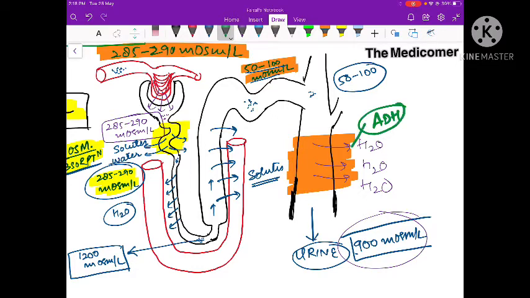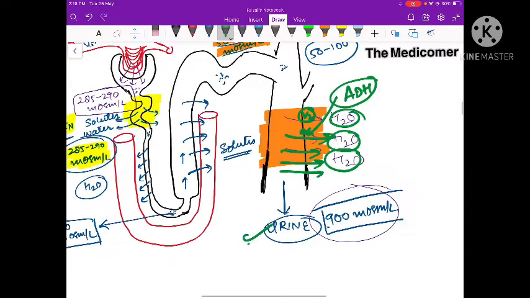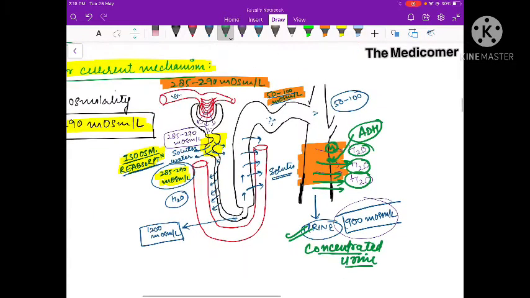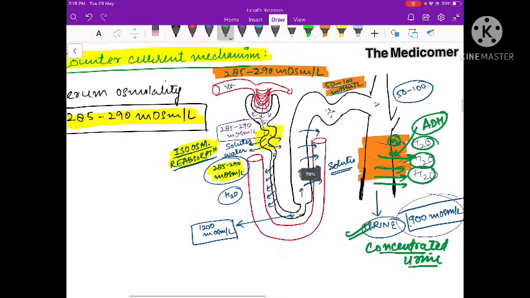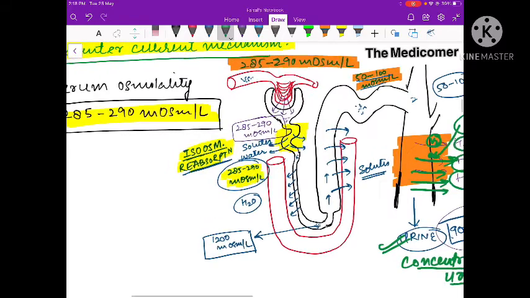Once ADH comes, it binds to its receptors present here on the distal nephron, the V2 receptors, and through these V2 receptors, absorption of a large amount of water takes place. So this is water, water, water, and as a result the concentration increases and we are able to pass concentrated urine. This is how the whole thing works, how urine is formed and how the urine that we pass is concentrated as compared to the normal fluid concentration in our body.